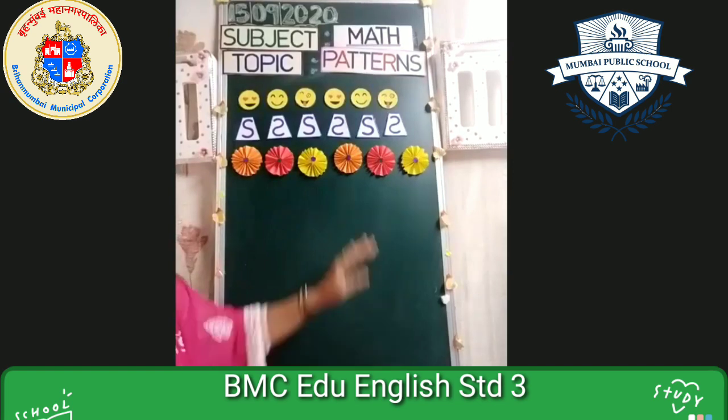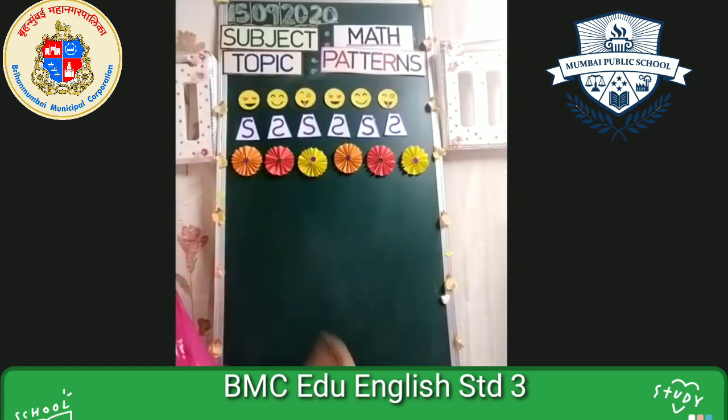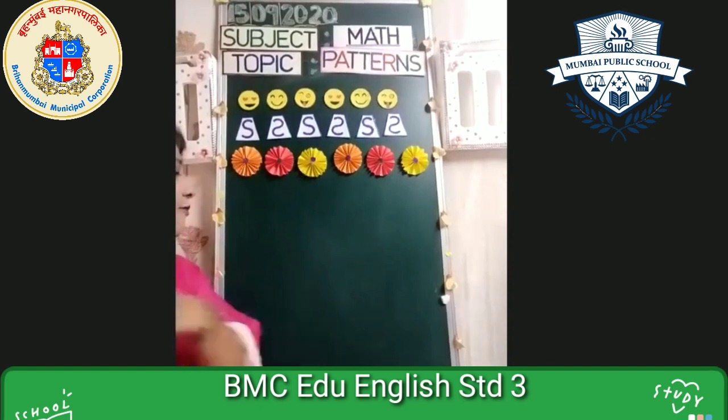Now this is over. Now the smiley is over, letter S is over, color is over. What else can we do now? What else? Okay, as this is the maths period, we can do this with plus and minus. Addition you have done, subtraction, right? So like that, we are going to do this with the symbols of addition and subtraction, right?